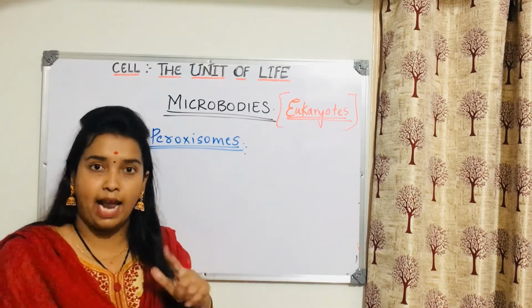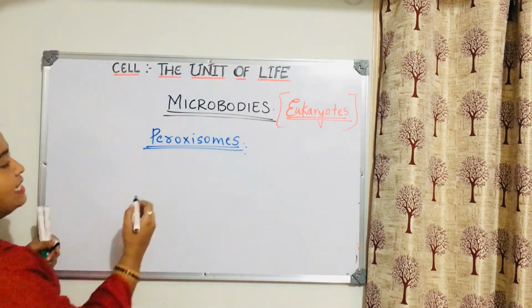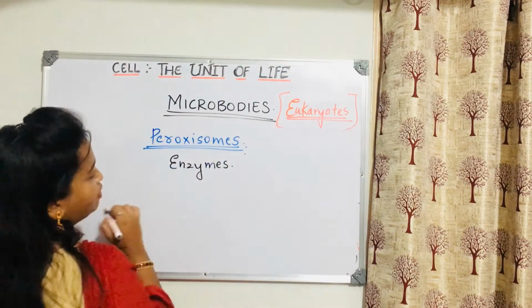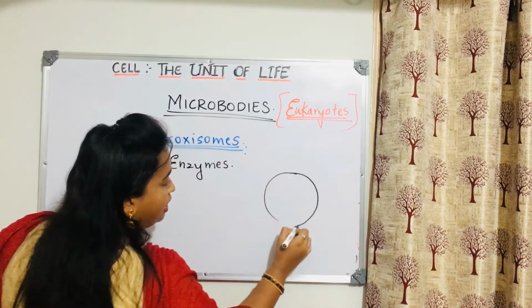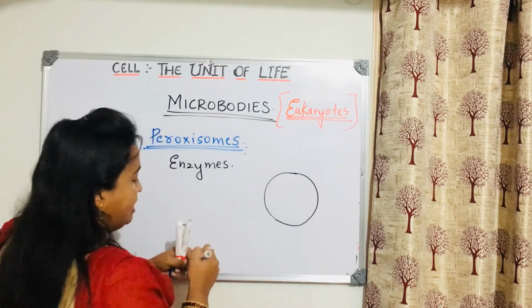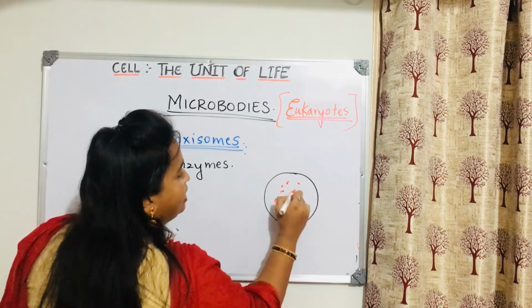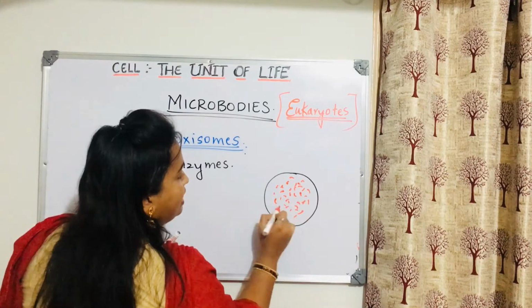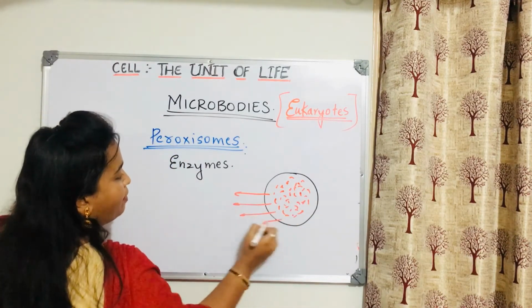Okay, first we are talking about animals. Now I'll tell you what it does. See, what are the enzymes present in peroxisomes? I told you they are single layered. For example, this is a single layer, and inside it has various enzymes present. Among these, we are talking about the different enzymes which are present here.